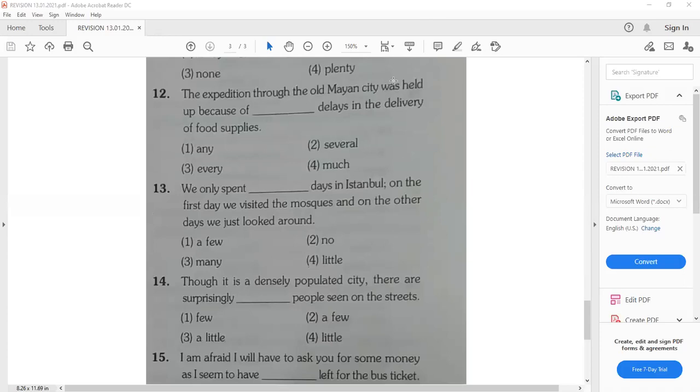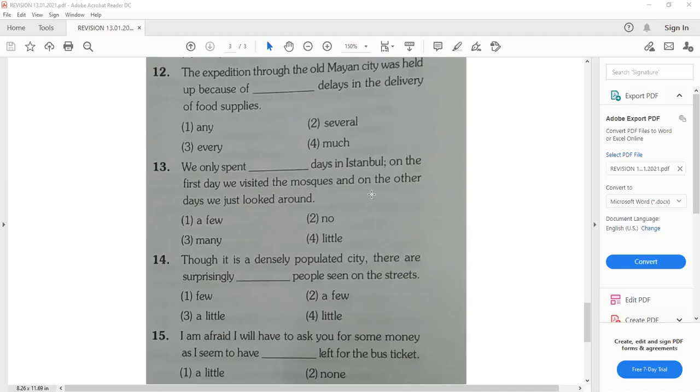Okay. Now, let me move to: though it is a densely populated city, there are surprisingly dash people seen on the streets. Few people. Few people.